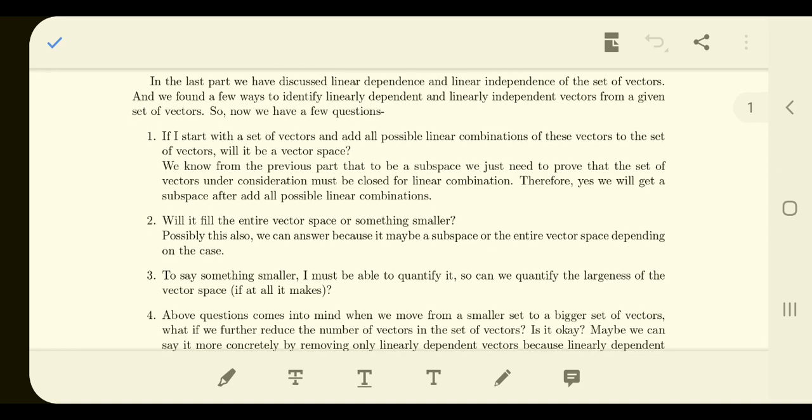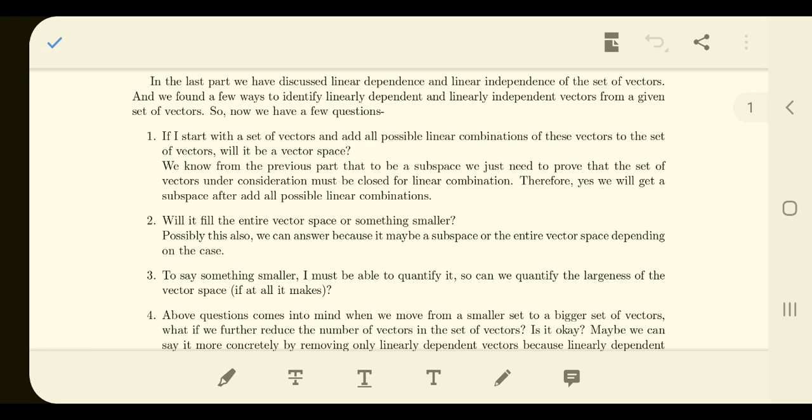The second question was: will that fill the entire vector space or something smaller? Yes, it will be a vector space, maybe a smaller vector space, or maybe as large as the biggest vector space associated with that particular problem. You cannot move beyond Rn. If you have n components in each of the samples, n features, you cannot move above Rn, but within Rn you can be anywhere.